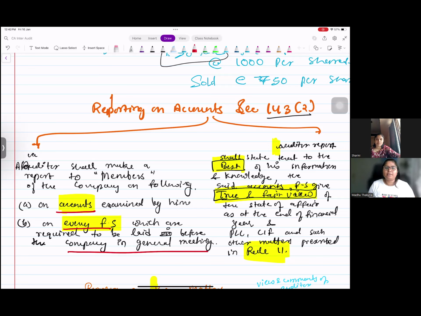Right? So whatever accounts and financial statements you have made and audited, you have to present that in front of the members, or you have to make sure that they are laid before the members in the general meeting.